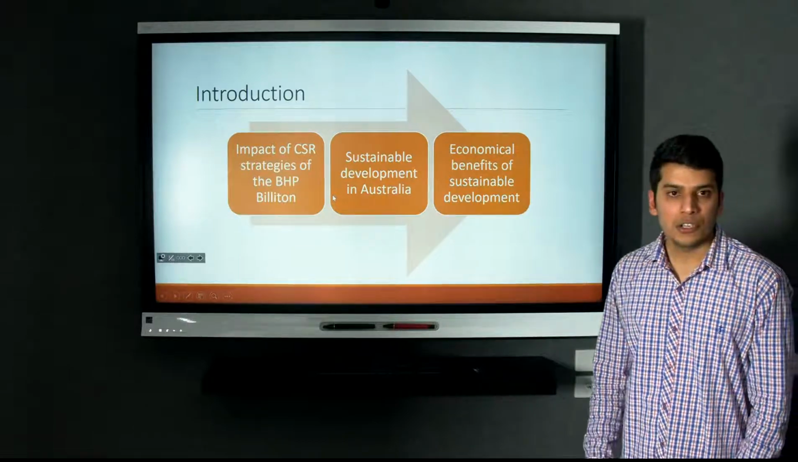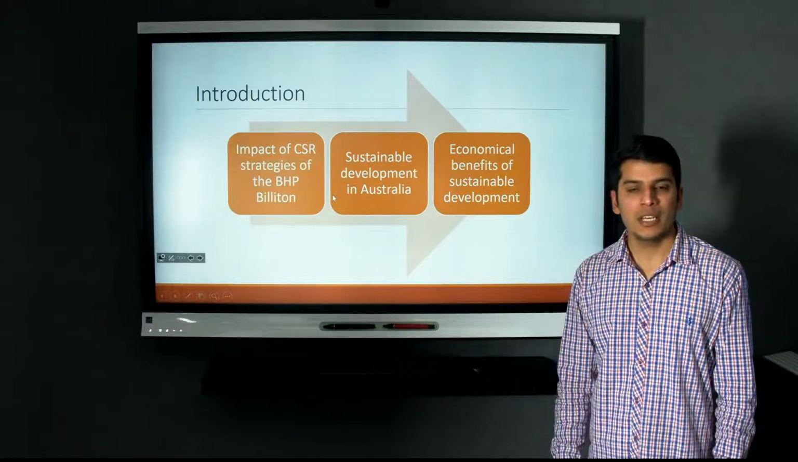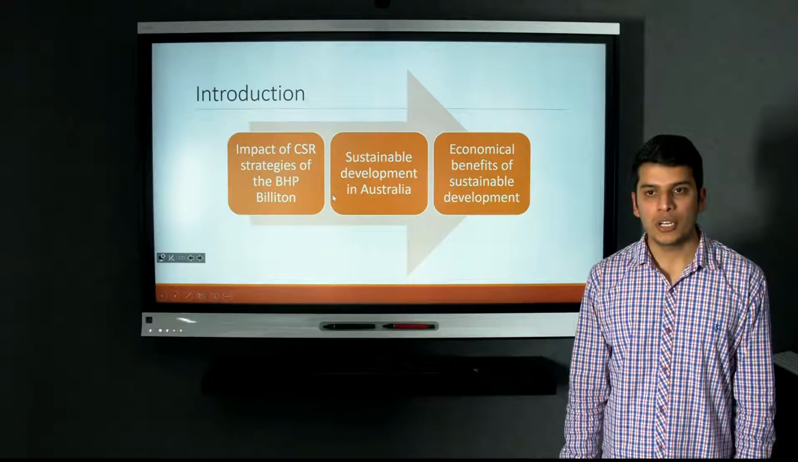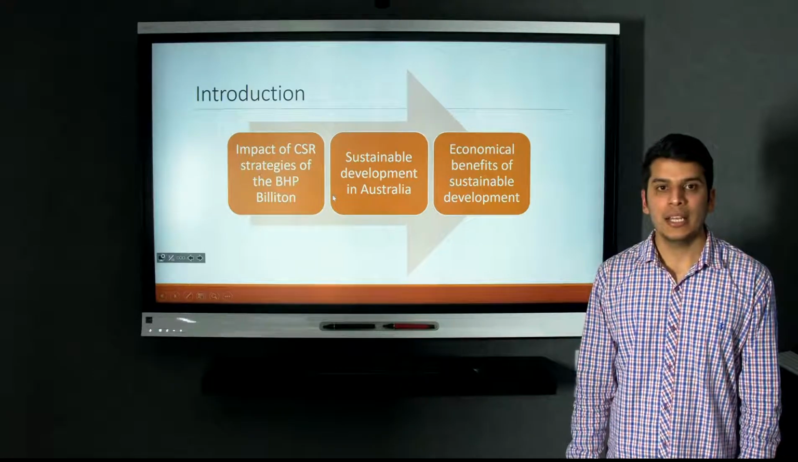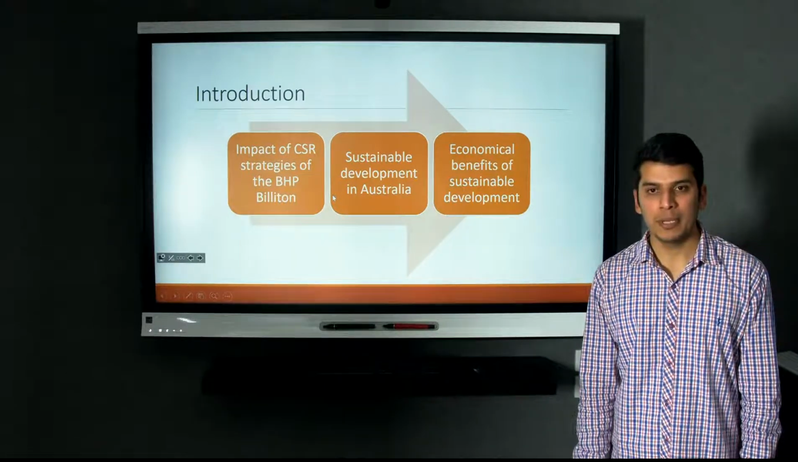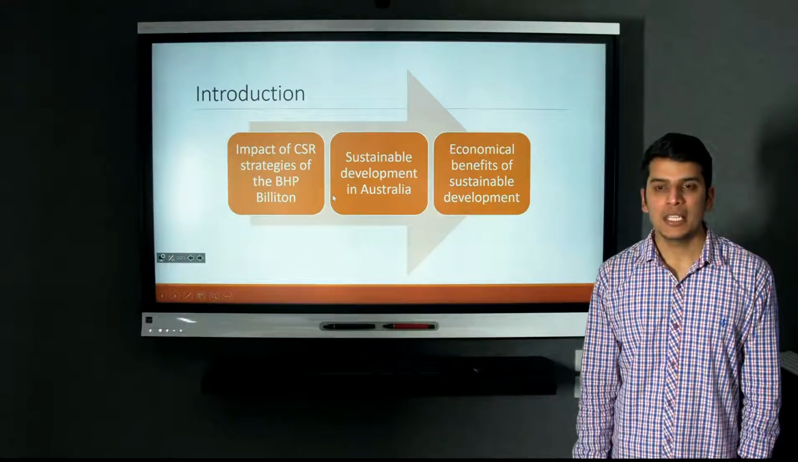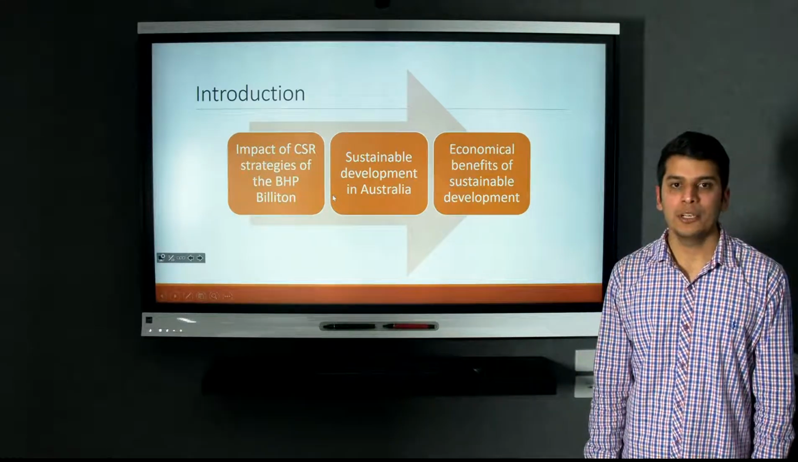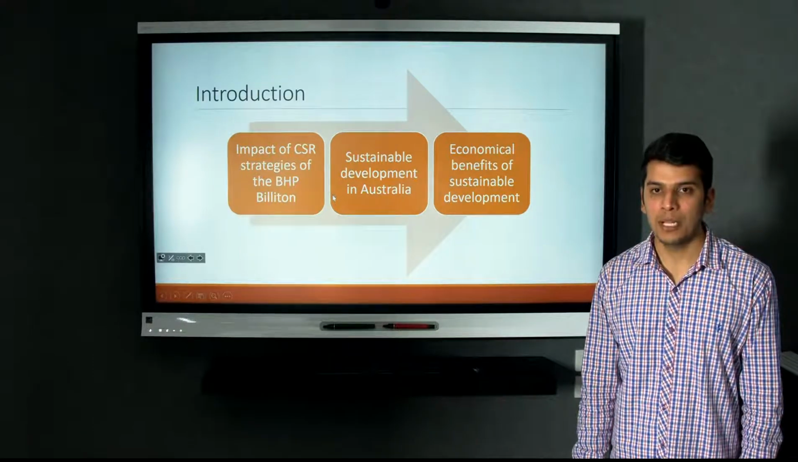We start with the introduction. The business project report aims to investigate the various CSR, corporate social responsibility, strategies that are adopted by the famous Australian mining company named BHP Billiton. BHP Billiton is a multinational mining company that deals with metals and petroleum, whose headquarters are in Melbourne.